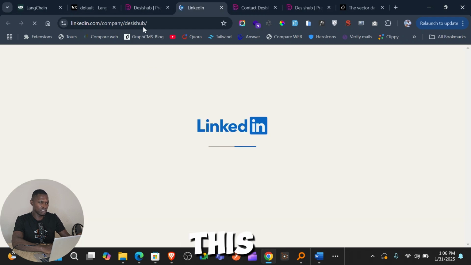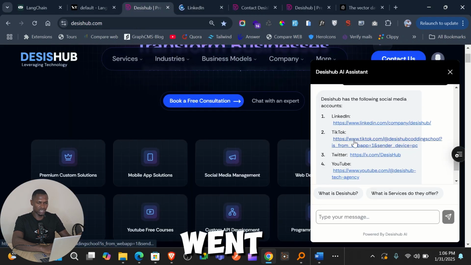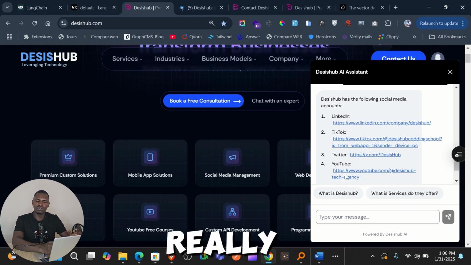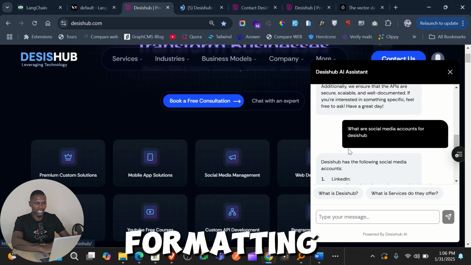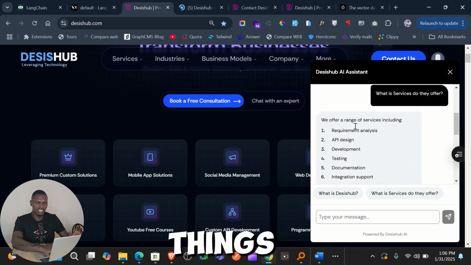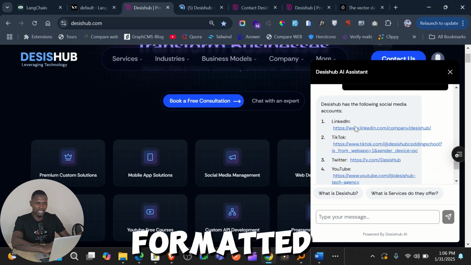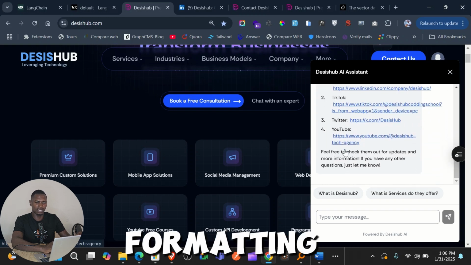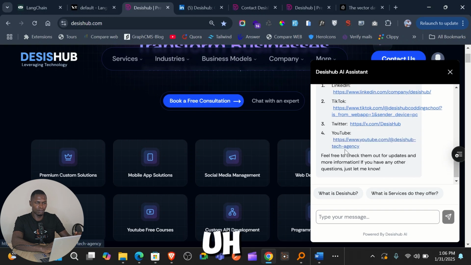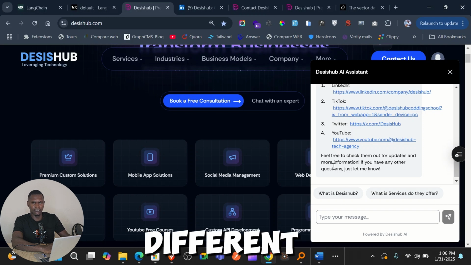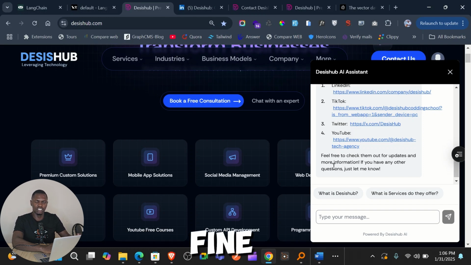If I click it, this takes you to the LinkedIn. It went ahead to give you the TikTok page. It also gives you the Twitter page and also the YouTube page for Desis Hub. And this is really nice. Look at the formatting. The formatting is on point. Things are very readable and well formatted, and building this formatting was also very challenging because how ChatGPT gives back the information is different. But we went ahead and really fine-tuned this whole interface, and it is so good.